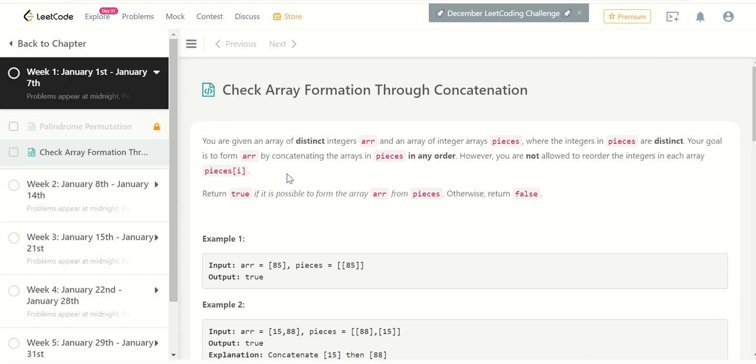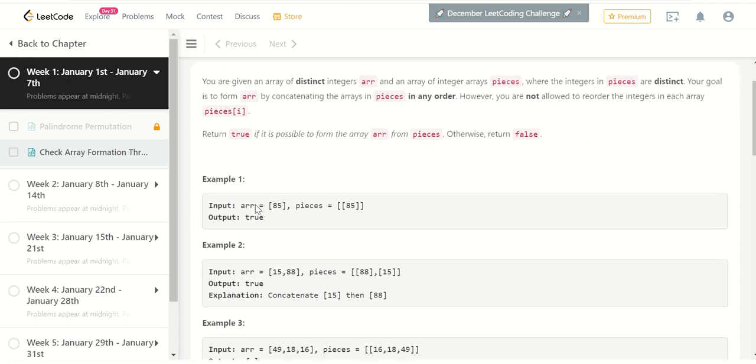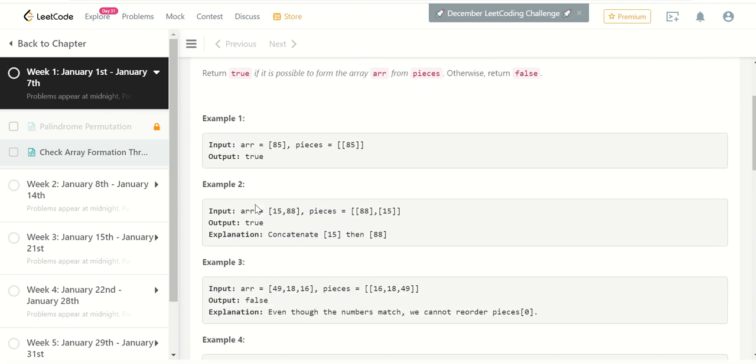That means every array present in the array pieces cannot be reordered within. We'll return true if it is possible to form the array arr from pieces, otherwise we'll return false. Let's look at the examples given.